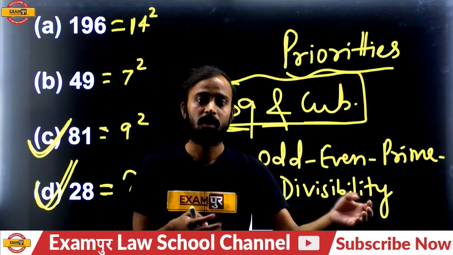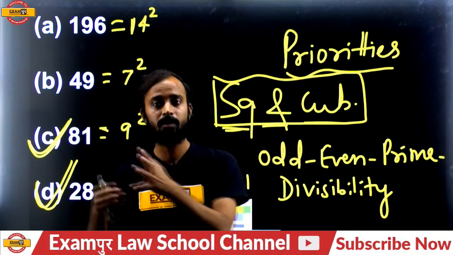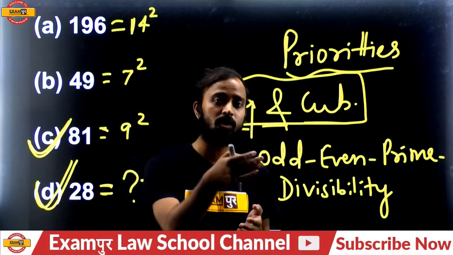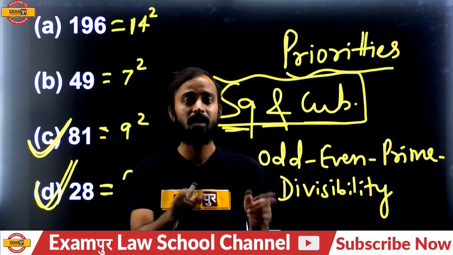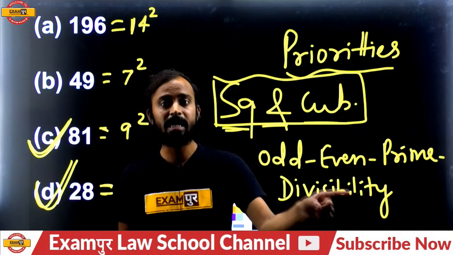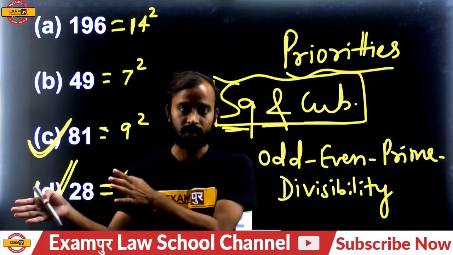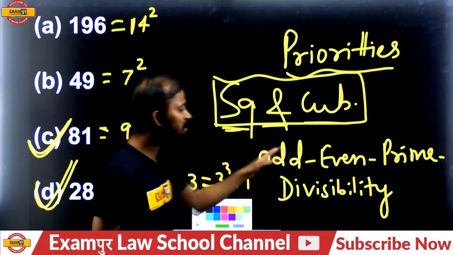Divisibility of 5 is what? If the number ends with 0 or 5, that number is perfectly divisible by 5. Divisibility of 6 is what? If the number is perfectly divisible by 2 as well as 3, then that number is perfectly divisible by 6 also. Is that clear? So remember the divisibility, the basic thing.